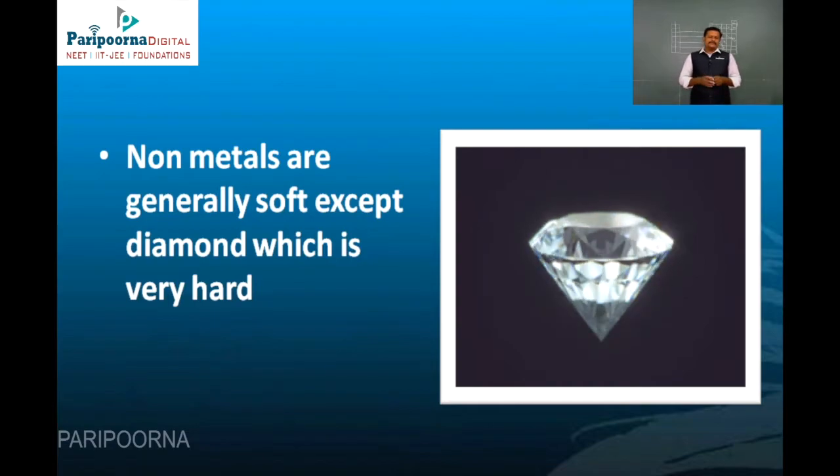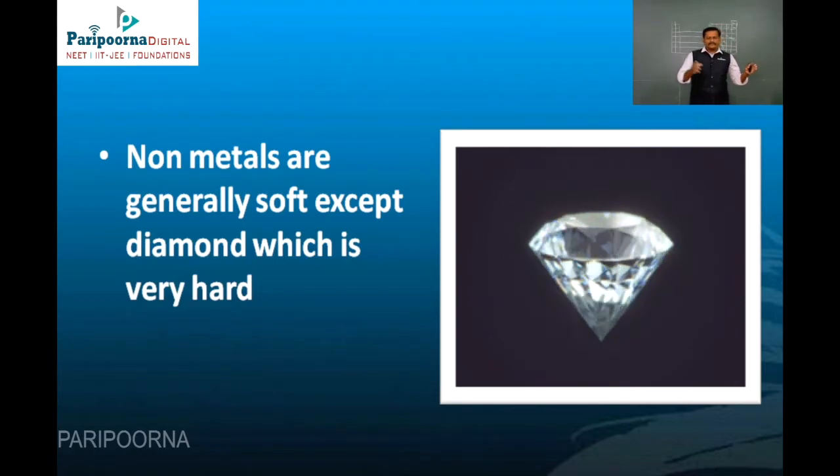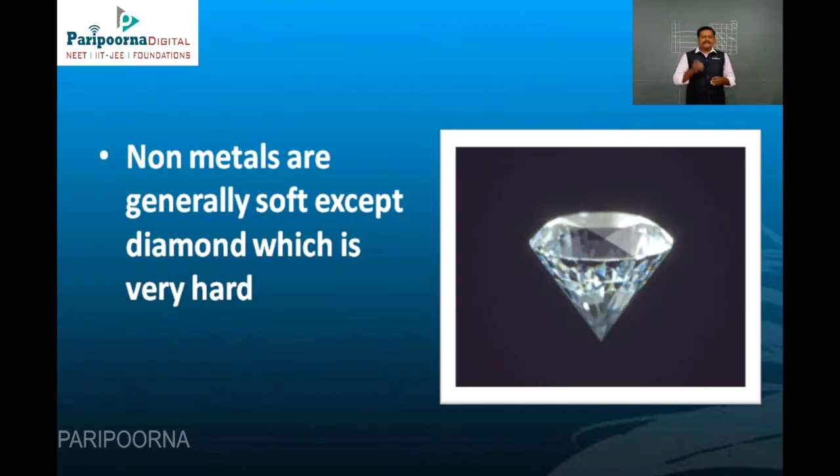Hardness can be measured using the Mohs scale. On the Mohs scale, the value ranges from 1 to 10. Diamond has a very high hardness value on the Mohs scale. And also we use a diamond knife to cut glass. So these are the properties that show what type of hardness is present in diamond.